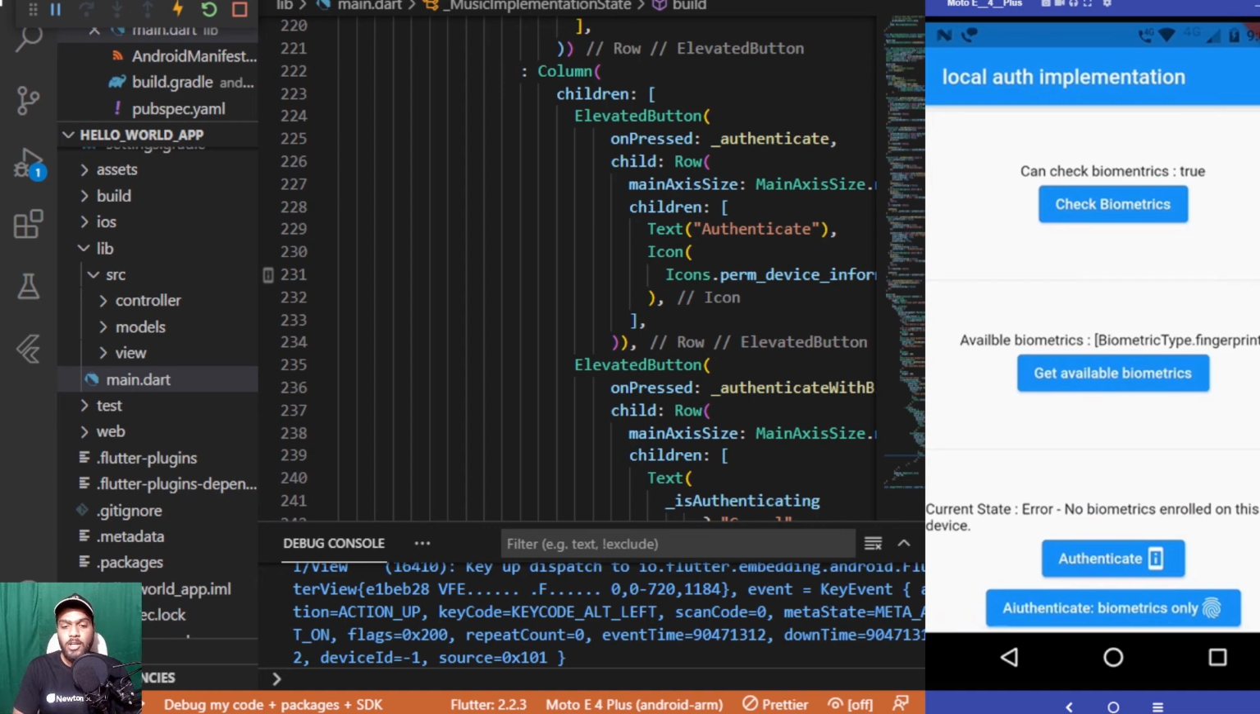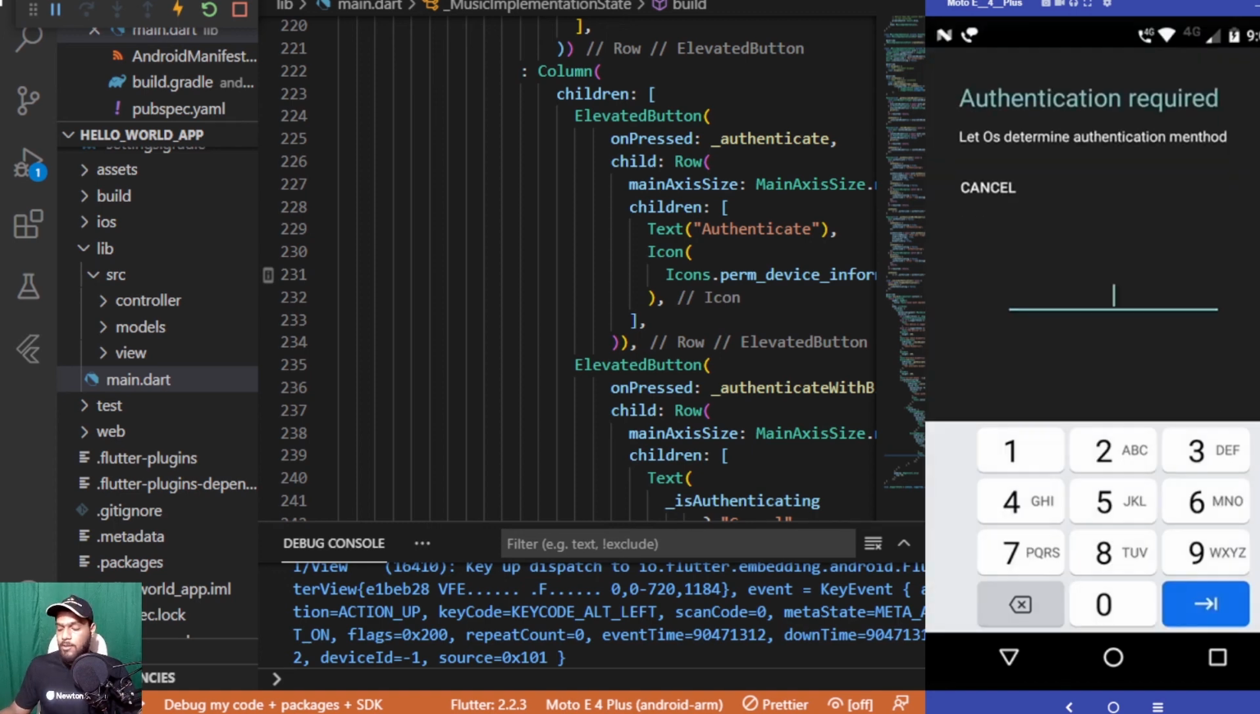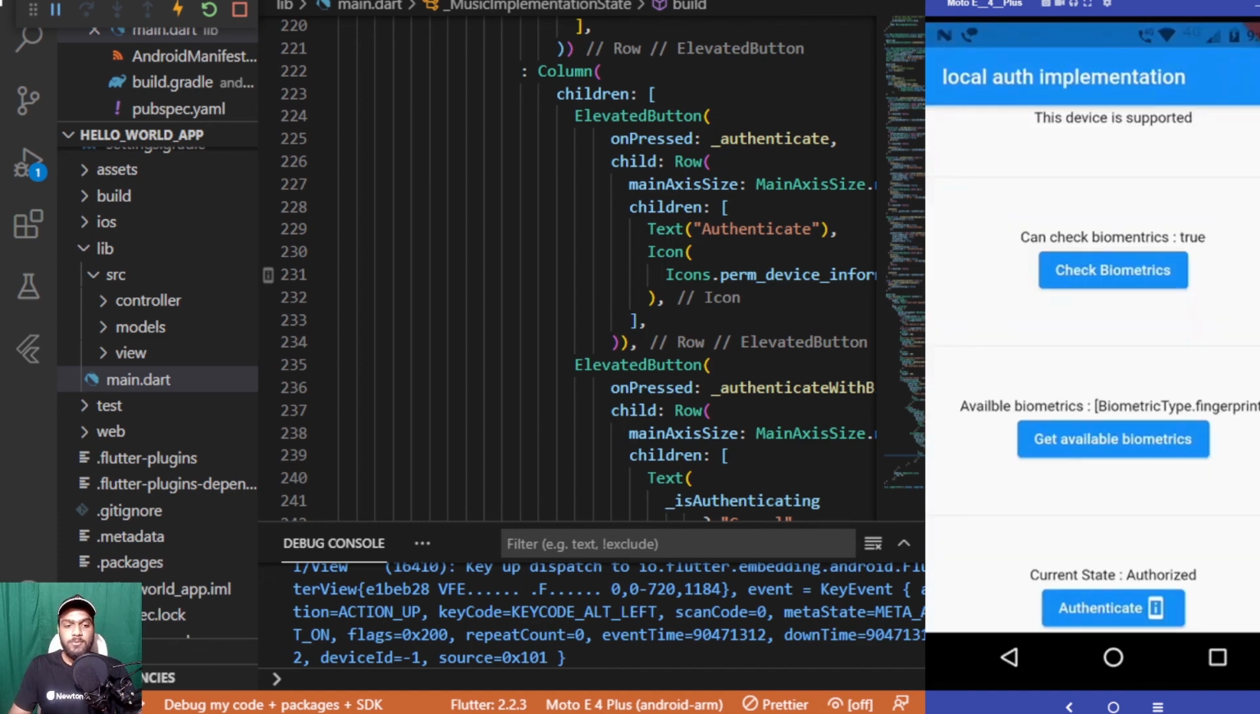But if you have already set up biometrics for your device, in that case it will show you an option, or a sticky bar, where you can click the fingerprint option which is available for your app, and clicking that, it will authenticate and change the current state, as it changed when I clicked authenticate and entered the 4-digit pin for my lock screen. So this was the implementation of the local authentication package present inside Flutter, and you can use this package for displaying the authentication part for your app.